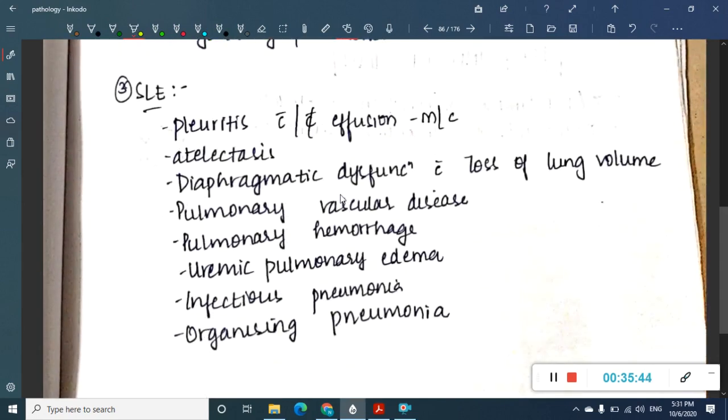Next, the next connective disease is SLE. See, in this SLE you will see pleuritis with or without effusion is the most common pulmonary manifestation of SLE. Here you also see atelectasis, sometimes diaphragmatic dysfunction, pulmonary vascular disease or pulmonary hemorrhage, or you can say uremic pulmonary edema, or infectious pneumonia or organizing pneumonia.